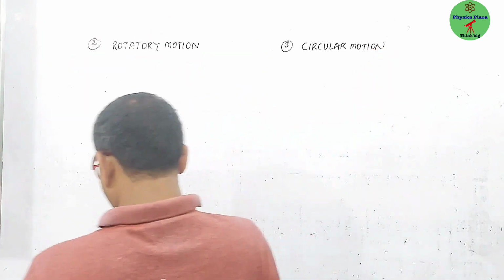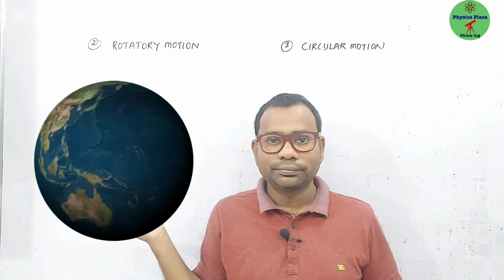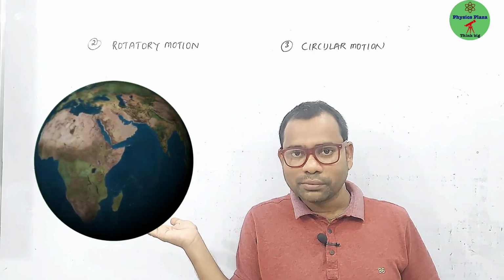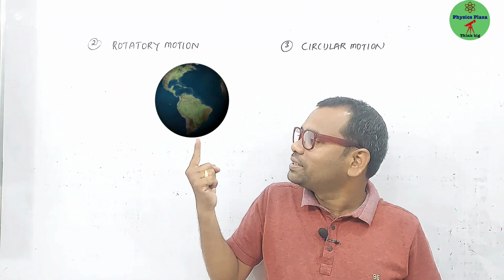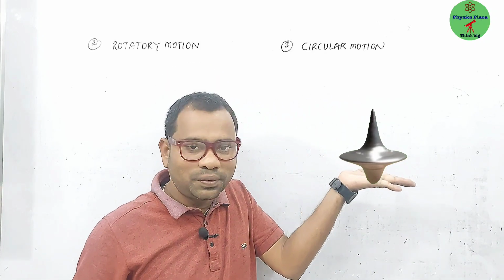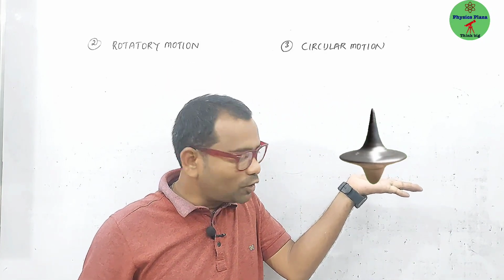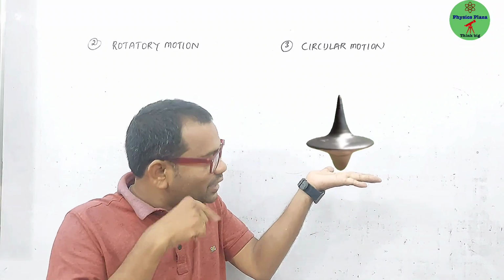Circular motion. Okay, now fine children, just look here. Can you see something in my hand? What is that? Earth is moving. Yes. Now look here, what is in my hand? It is in motion only. Now what's happening? Can you see the spinning of the top? Can you feel that? Yes.